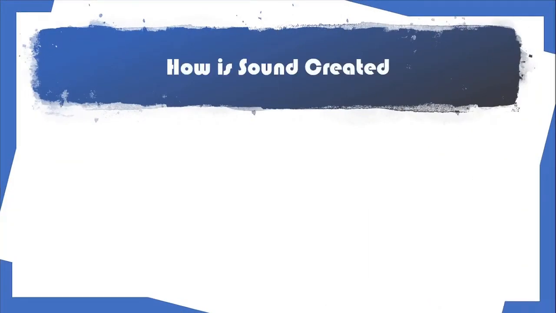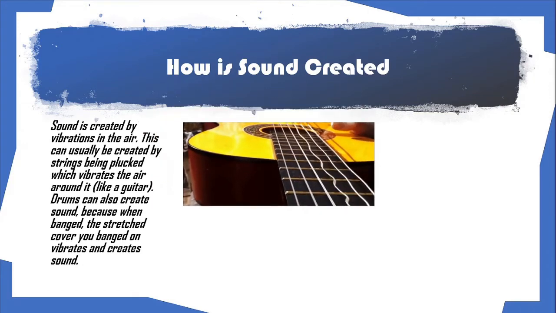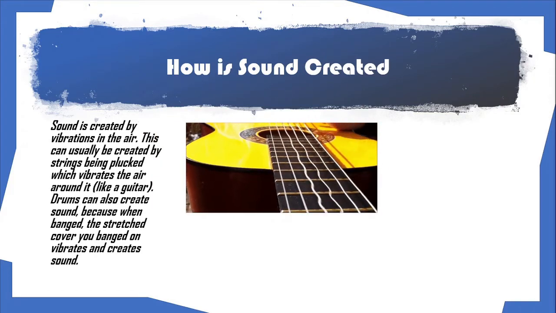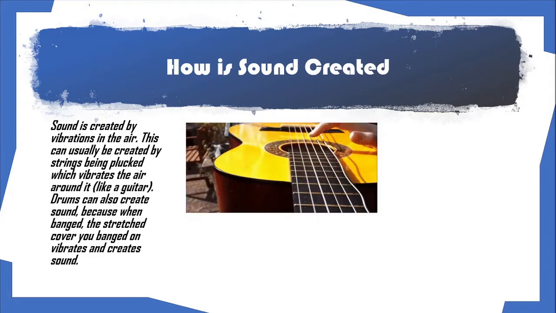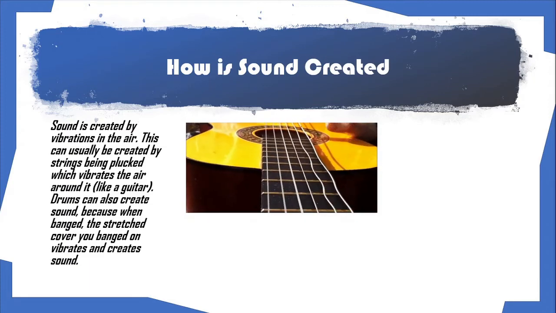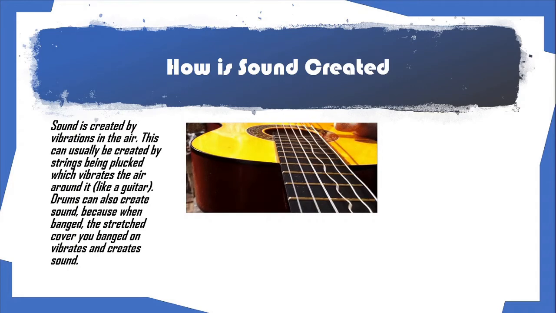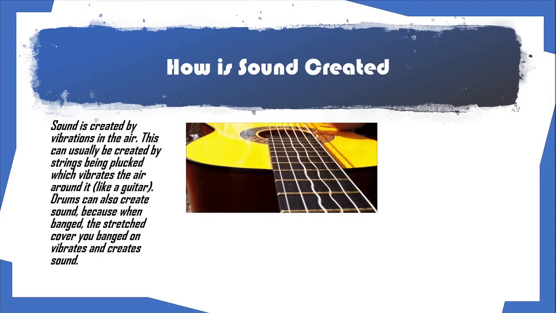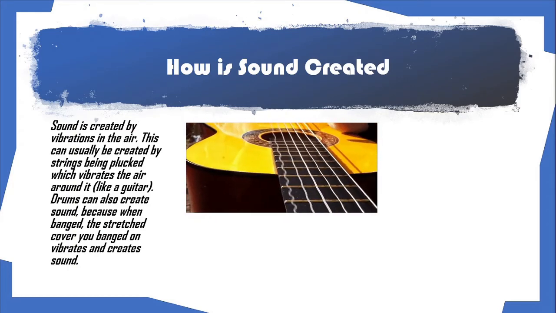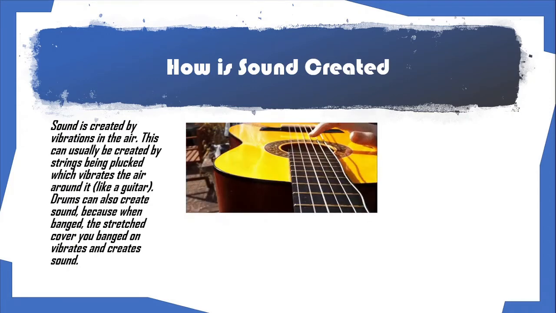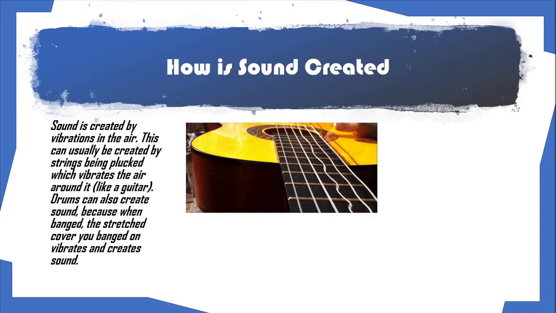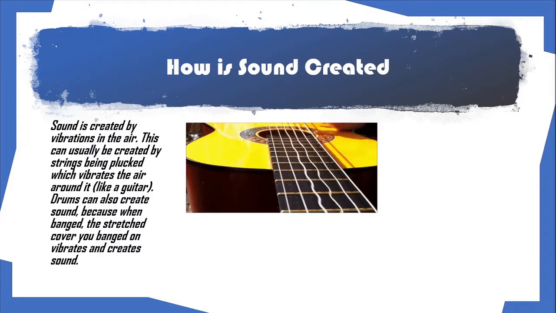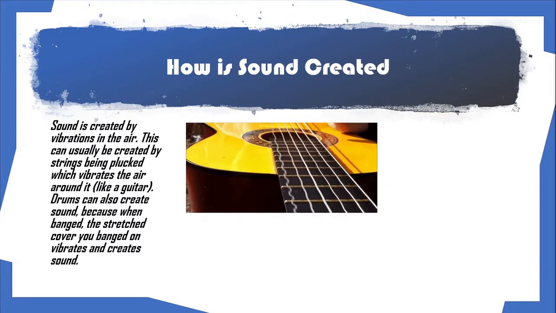How is sound created? Sound is created by vibrations in the air, as explained earlier. This can usually be created by strings, electronics and drums, percussion instruments, etc. For example, a guitar can be strings because when plucked, it vibrates the air around it. Drums can also create sound because when banged, the stretched cover you bang down vibrates and creates sound.